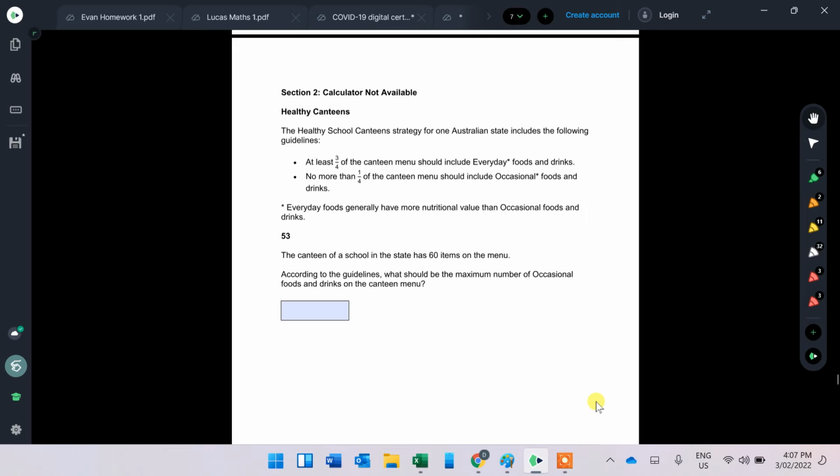Today we're going to be looking at LANTITE Numeracy practice questions, but the ones where the calculator is not available. So 53 to 65. If you've got any questions, leave them down below and we shall see how we do.